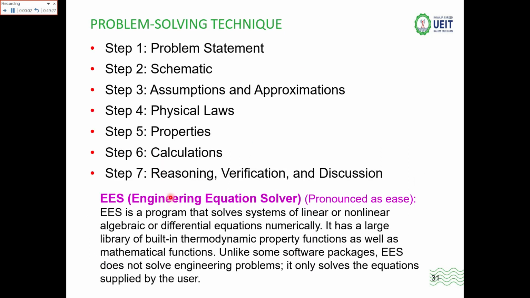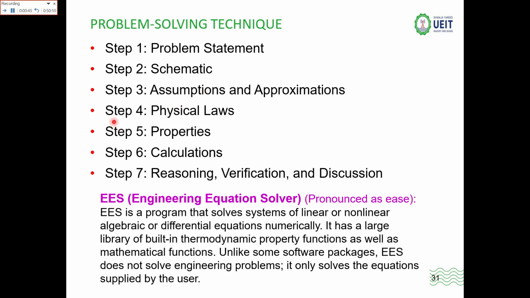Now the problem solving techniques that are used in thermodynamics: how there is a problem modeling and how you can solve a thermodynamic problem. The first step is the problem statement, how you state the problem. The second one is the schematic. From the statement of the problem you will draw a schematic diagram. The third step is the assumptions and approximations. After understanding the schematic you will have some assumptions and approximations, like the value of g can be treated as 10. Then there is the assumption that the value is the same throughout.